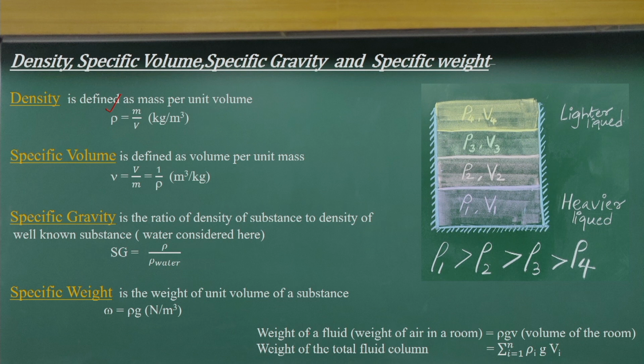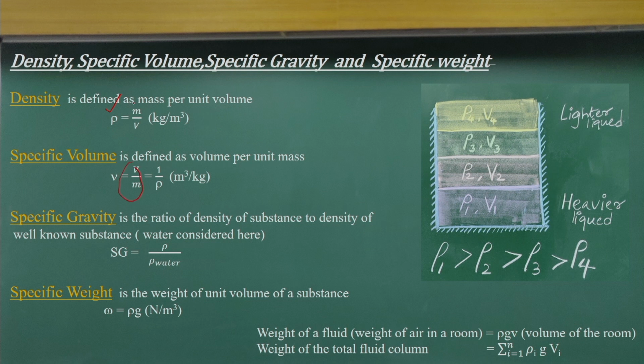It is a very simple way: if I know the volume, we can convert, and tabulated values are available. But there are problems, like in gas flow, where we do not talk about mass per unit volume. Here mass is the fixed quantity, so we look at the volume per unit mass. For example, for 1 kg of hydrogen, what is the volume, as volume is a much more variable quantity than mass in a gas. So we use the specific volume, that means the volume per unit mass.